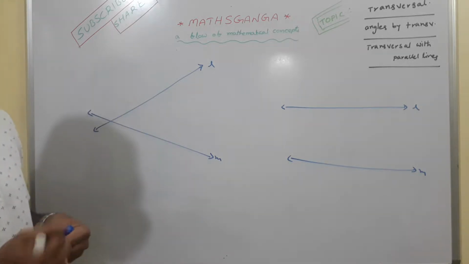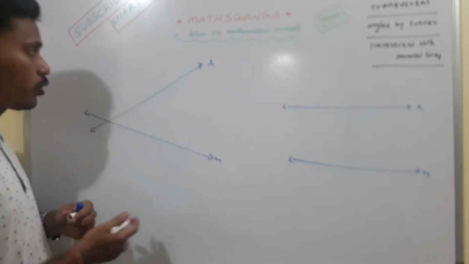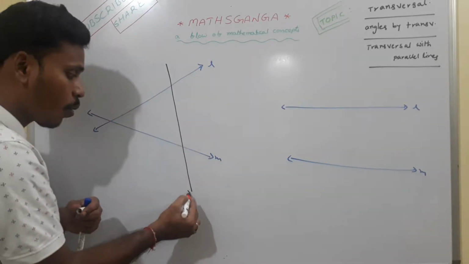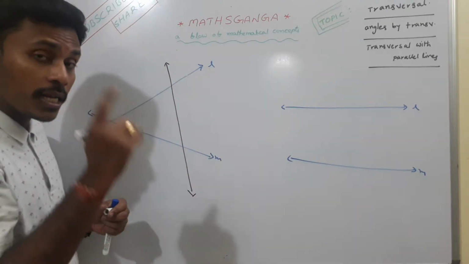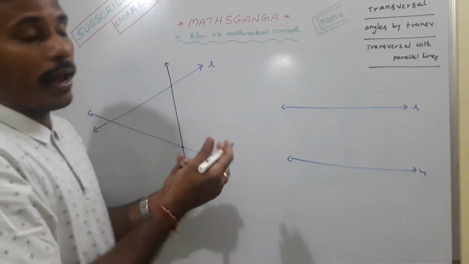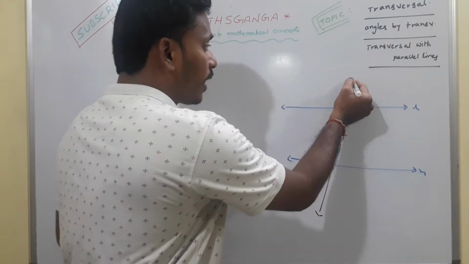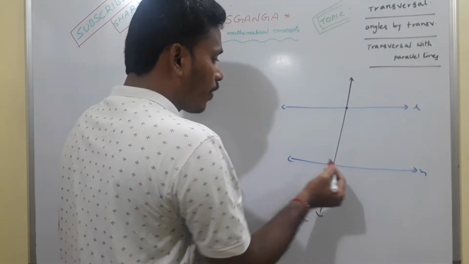Now I am going to draw a transversal for this set as well as for that set. So this is the transversal. Why are we calling it a transversal? Since it is intersecting these two lines at two different points. For this case also, if you draw a transversal, it intersects these two lines at two different points.